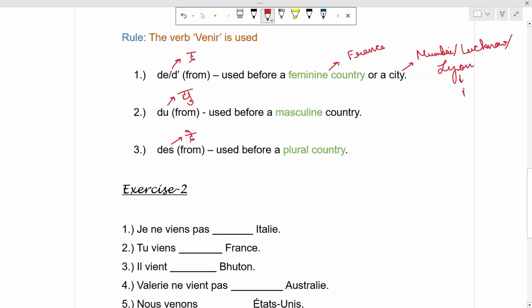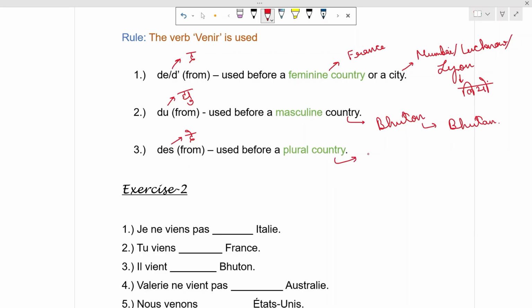So we will use this preposition de or d apostrophe. Du is used with a masculine country. Suppose Bhutan. And des is used before a plural country.